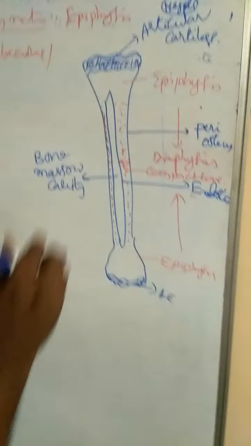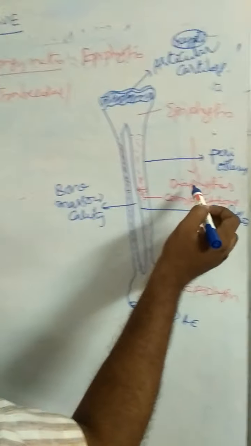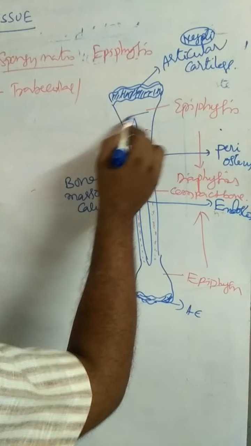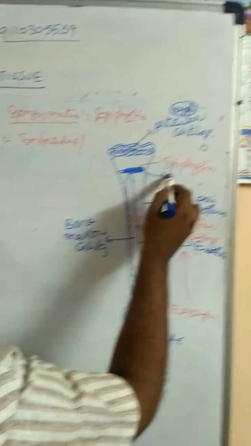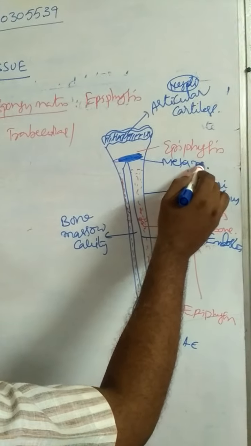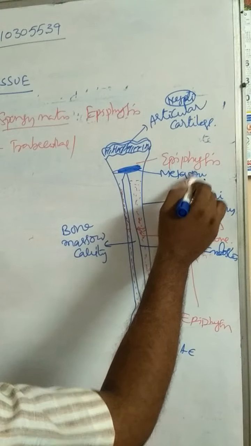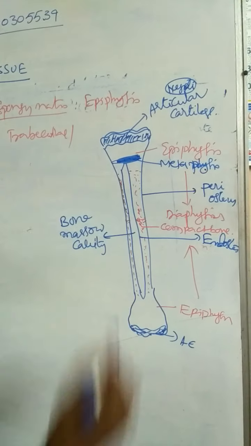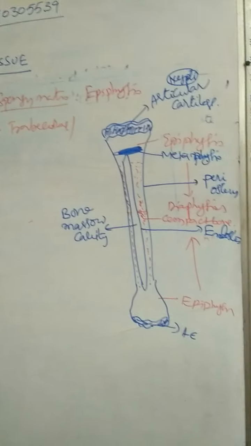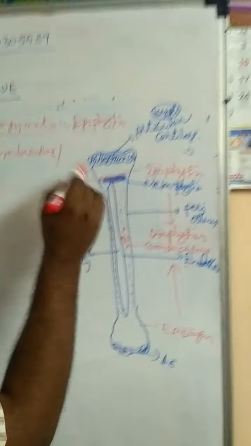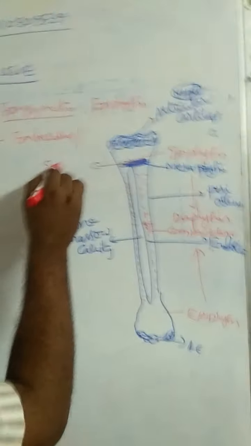In growing bones, between epiphysis and diaphysis, a space is present called metaphysis. In growing bones, metaphysis is present. In metaphysis, a plate is present called the epiphyseal plate.